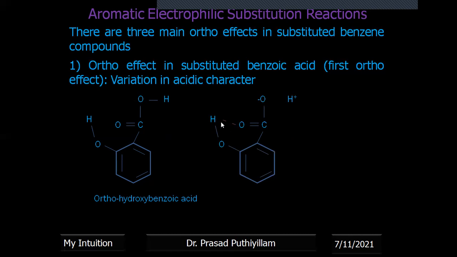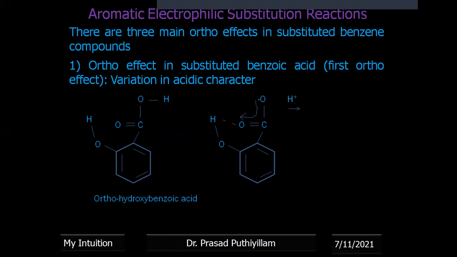It will attract that hydrogen, so some electron density of the carbonyl oxygen is given to that hydrogen. Therefore the negative charge on that oxygen is further reduced, so H plus becomes free and can go away, which increases the acidic character.